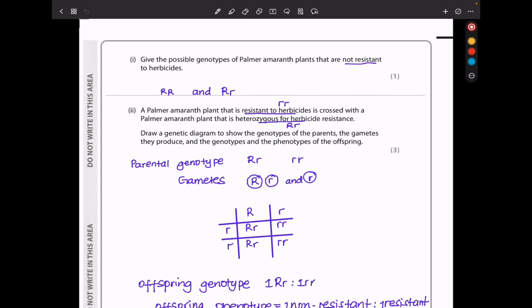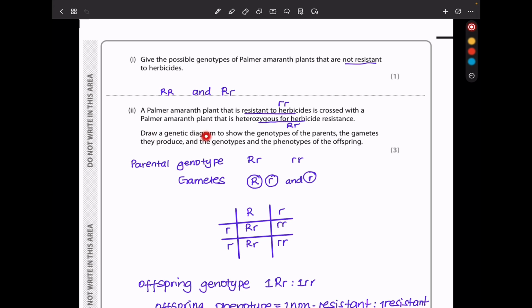If they're not resistant to herbicides, and they've told us this is going to be capital R, it's either going to be homozygous dominant, like in this case, or it's going to be heterozygous, so I wrote that and that. Next, they say a Palmer amaranth plant that is resistant to herbicides, and again remember the recessive one is resistant, so if it's resistant it means it's going to be homozygous recessive. This is crossed with a Palmer amaranth plant that is heterozygous for herbicide resistance, which is that.